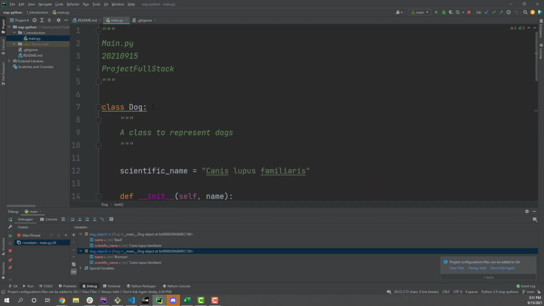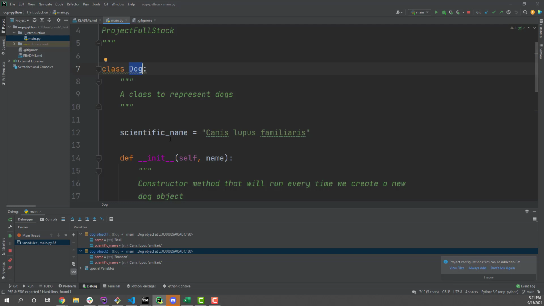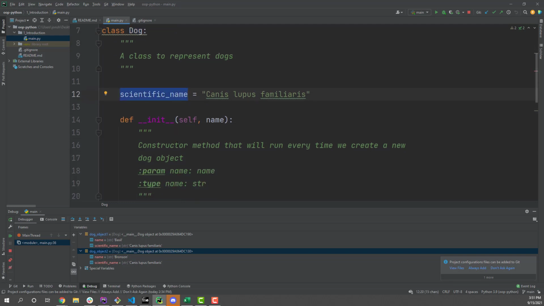Eventually we're going to create classes off of other classes. So I'll create new classes that subclass this. So I'll have like a Chihuahua class that says, hey, it's of the dog class, but we're going to add a new property or change the property of scientific name. And by the end of all this, you should be pretty familiar and be able to work pretty confidently within an object-oriented environment in Python.